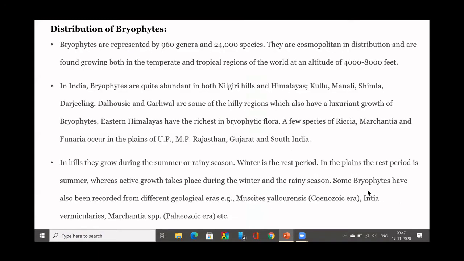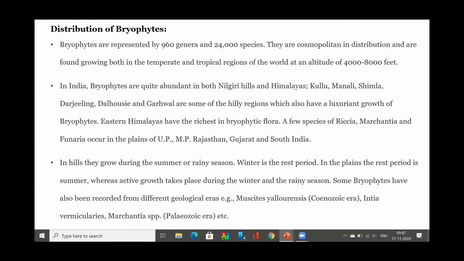Distribution of bryophytes. Where do you find bryophytes? They are represented by many genera. They are cosmopolitan, meaning you can find them anywhere, but mostly they prefer cool climates.